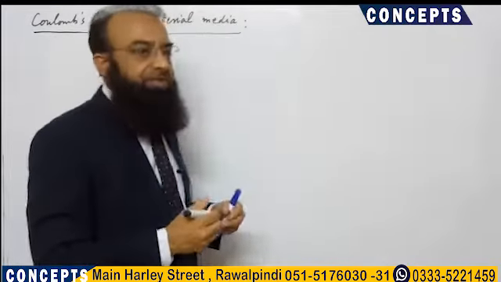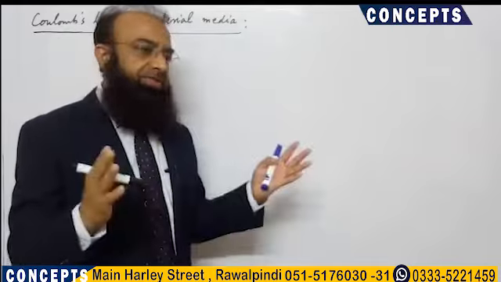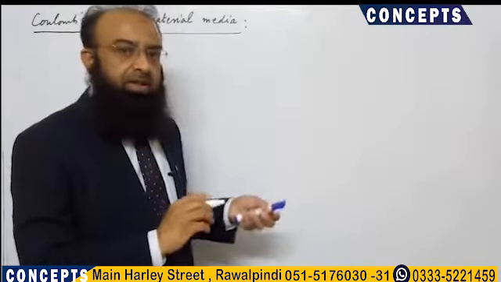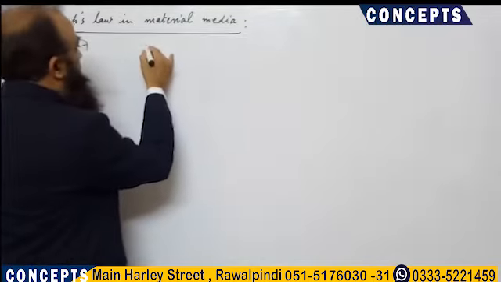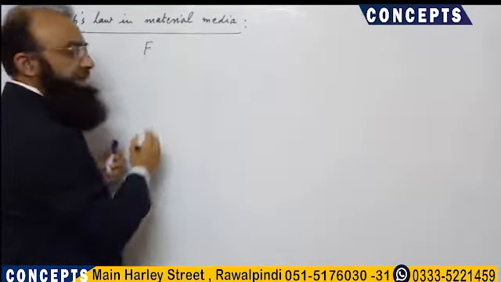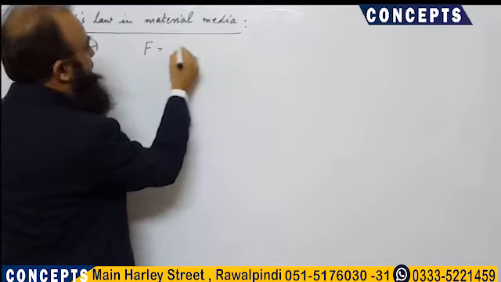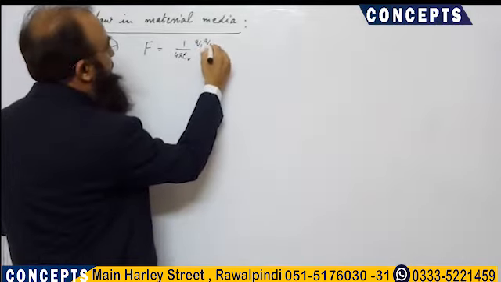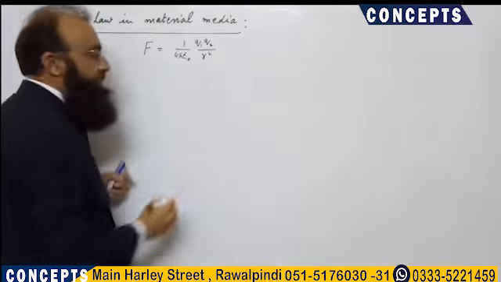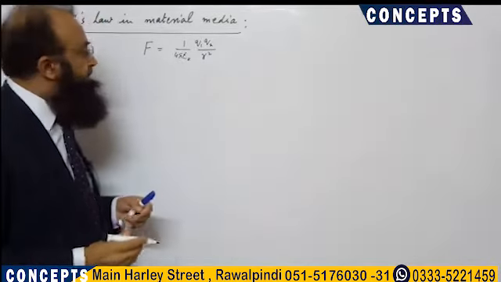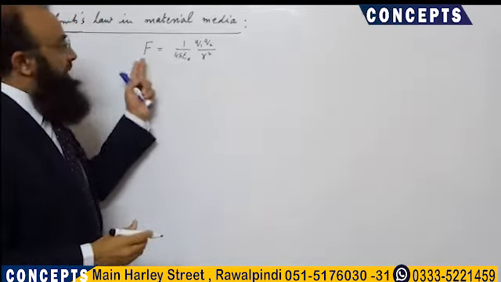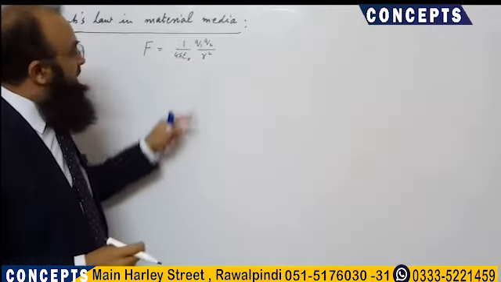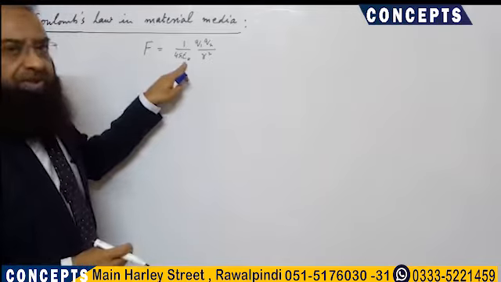Dear students, when there was vacuum between the charges, that is, when there was no medium between the charges, we have a formula for that. F is equal to 1 over 4 pi epsilon naught Q1 Q2 over R square. This was the formula for the electrostatic force between two point charges when there was no medium.